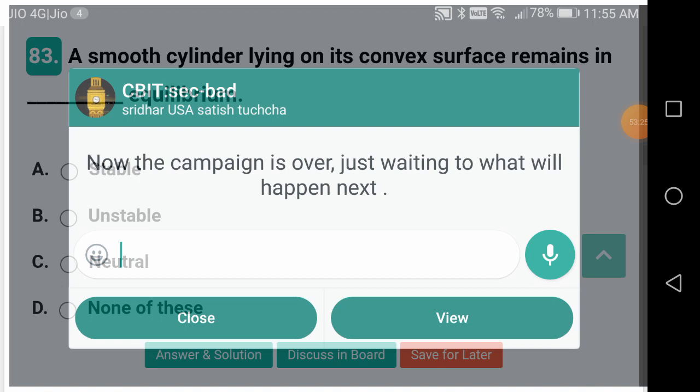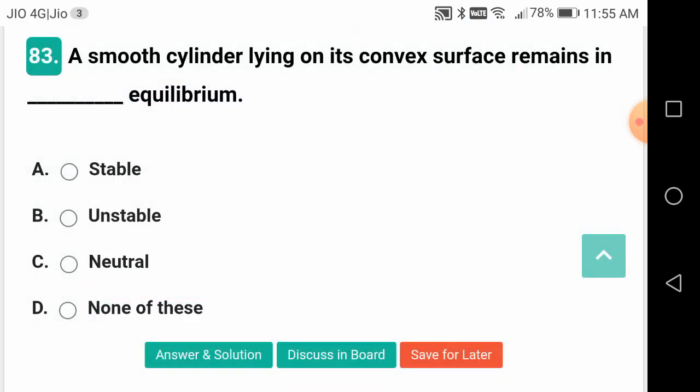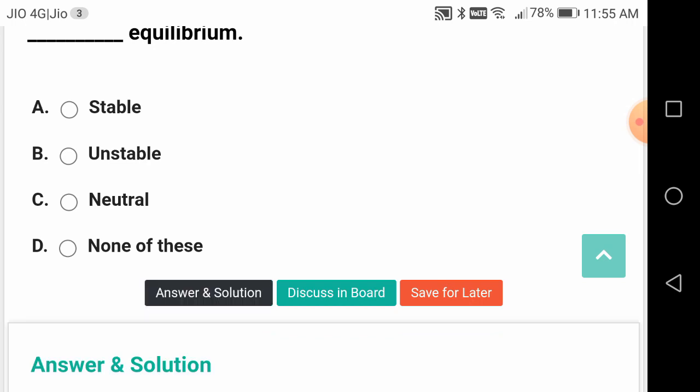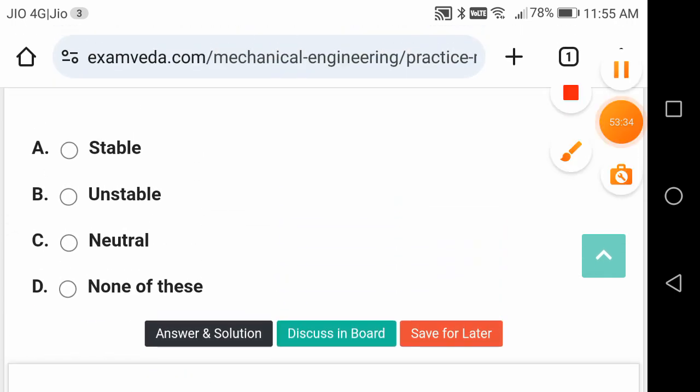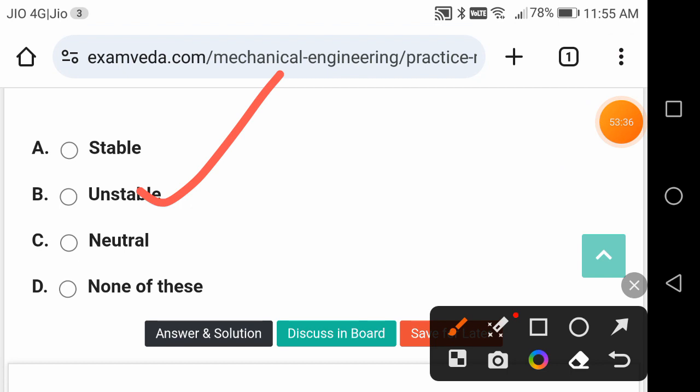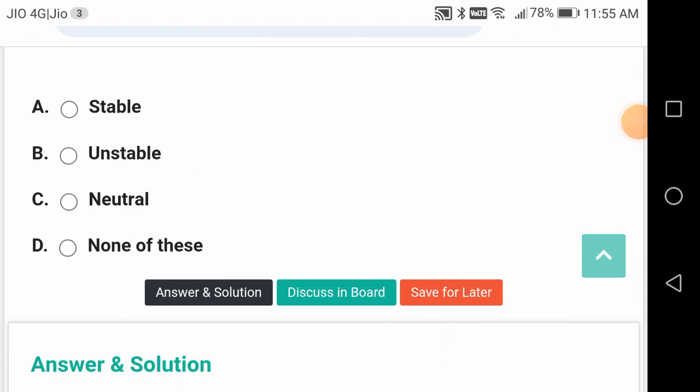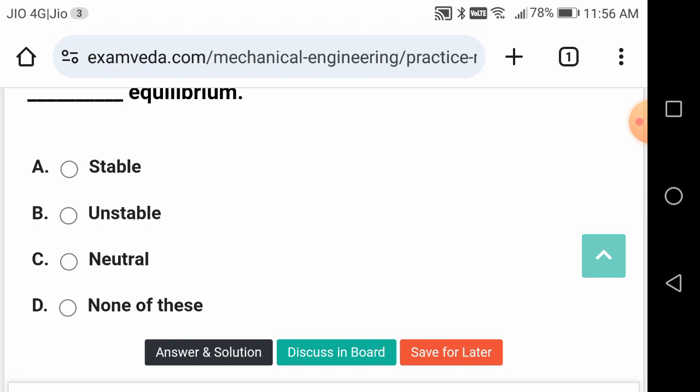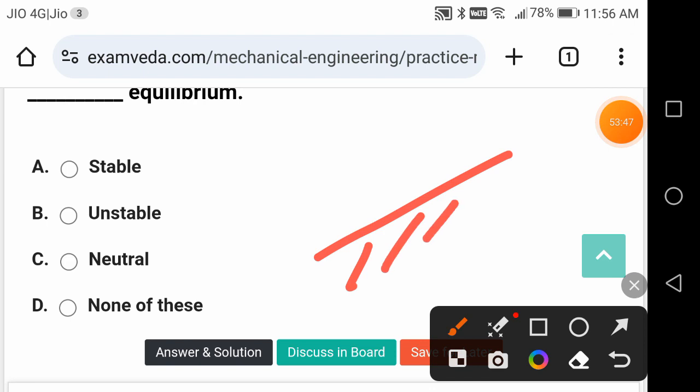A smooth cylinder lying on its convex surface remains in which equilibrium? Unstable equilibrium. These are good questions, friends. Stable when it was horizontal plane or lying on the ground. So here like this, okay. Right.